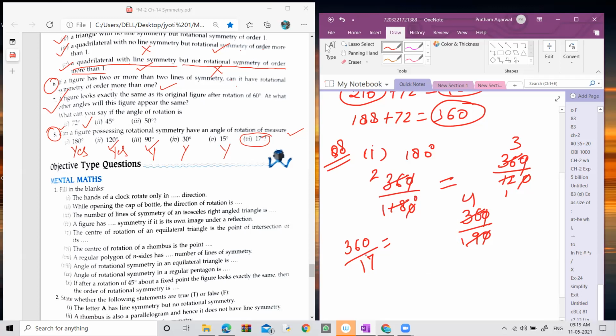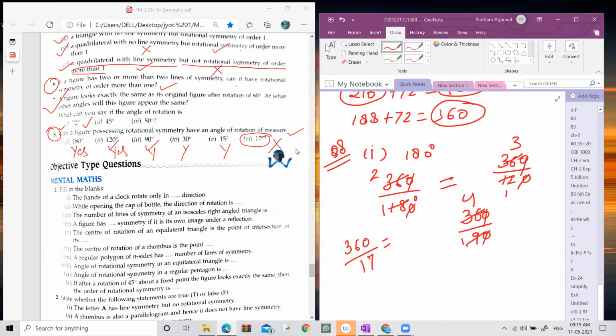You get the answer in decimals. If you do not get the answer as an integer, it means it does not have rotational symmetry. So no figure can have rotational symmetry with a 17 degree angle of rotation. I hope it is clear to everybody.